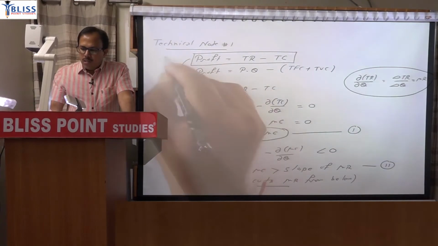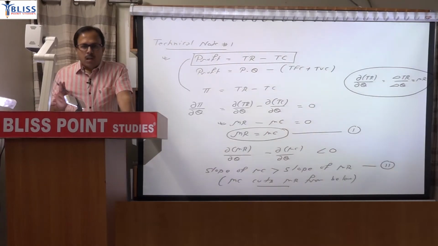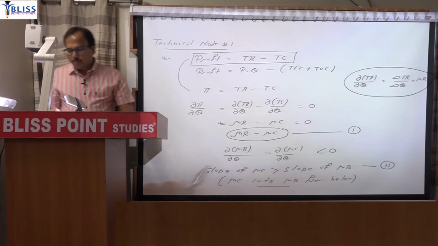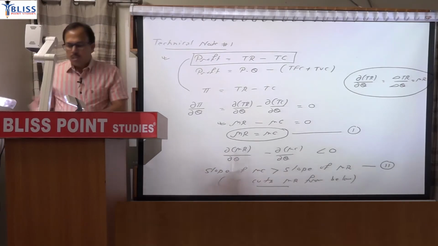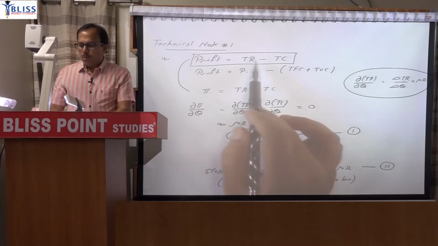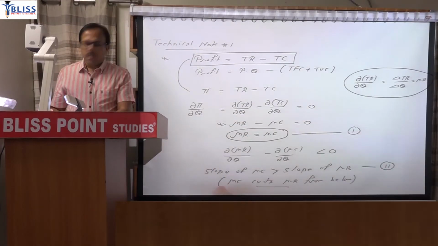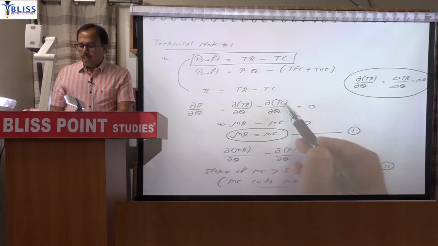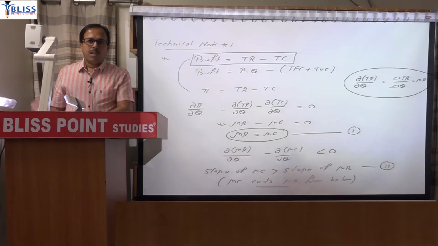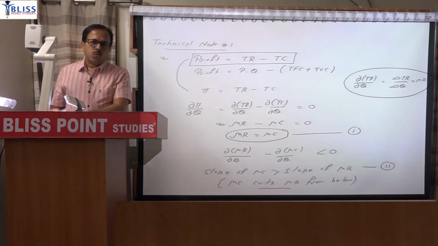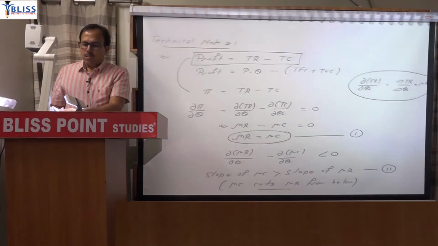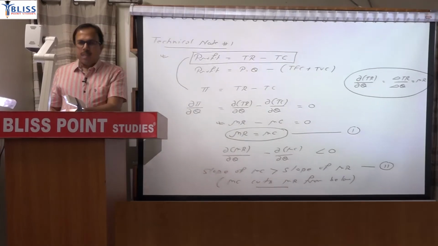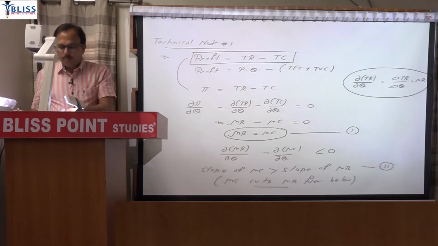So this is your first technical note. After that, write down the second technical note before starting. Okay, so this revenue meaning is clear. Price into quantity. Total cost is the cost of production here. And when you differentiate total, you get marginal. When you differentiate total cost, you get marginal cost. And marginal means addition to total. So marginal cost is addition to total cost. Marginal revenue is addition to total revenue.